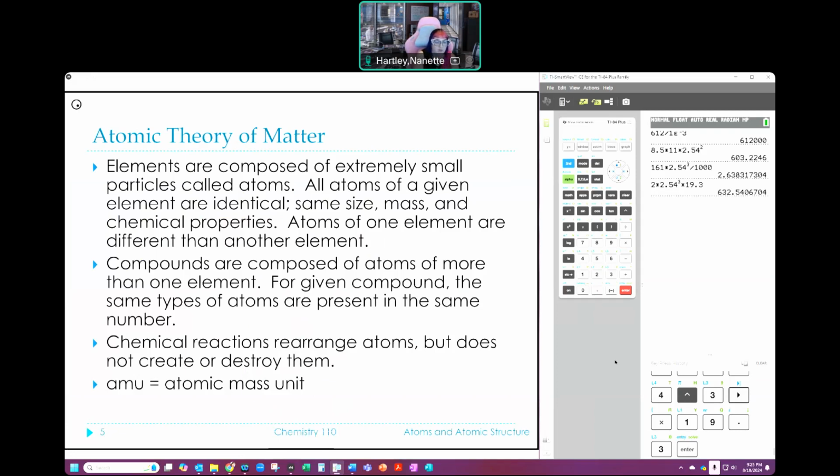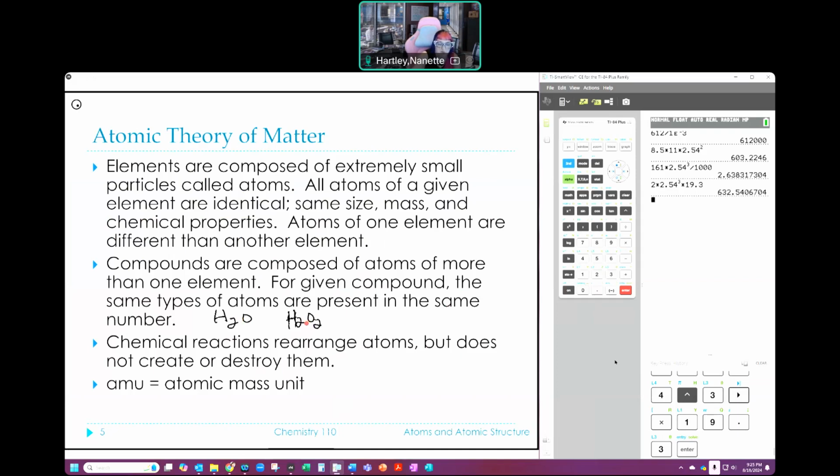Compounds are composed of atoms of more than one element. For a given compound, the same types of atoms are present in the same number. Now, I alluded to this the last time. So we talked about the difference between H2O, which has 2 hydrogens and 1 oxygen, and H2O2, which has 2 hydrogens and 2 oxygens. Okay, those are completely different things with completely different characteristics. All right. Now they have some similarities. It depends on what we're talking about, whether they're similar or different. Okay. So we need to understand that this fixed ratio here is different than this fixed ratio, and we'll be able to calculate that once we get there.